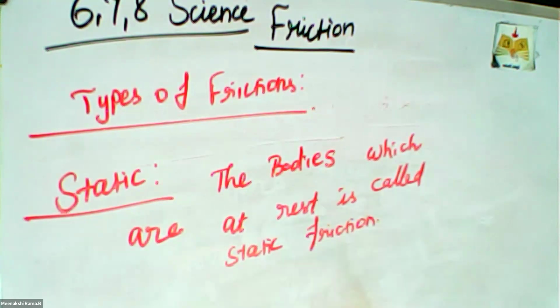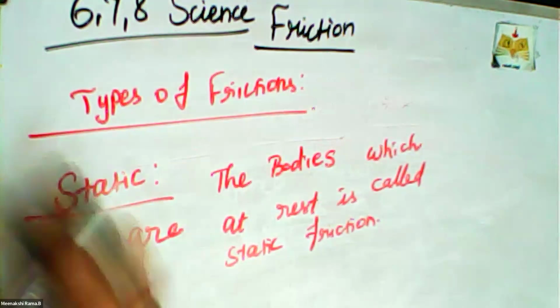All the objects rigidly placed on the earth, all the immovable objects, are examples of static friction. Next one is kinetic friction.